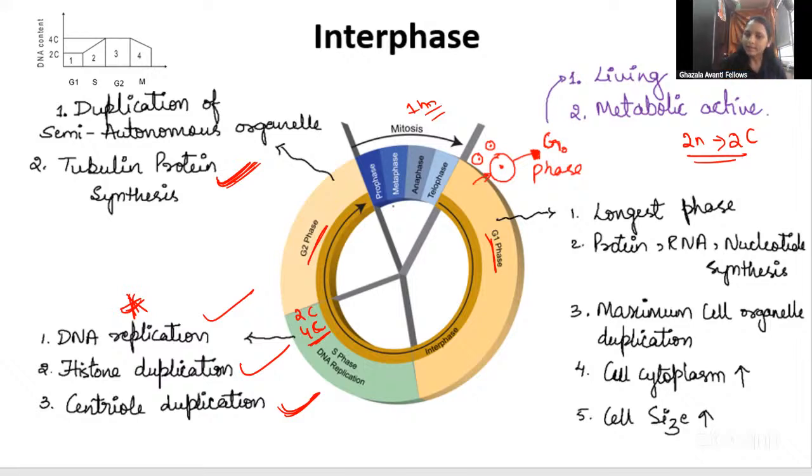Then coming to the mitosis, you know that in the mitosis there are two phases. One is the karyokinesis and another one is the cytokinesis. In the karyokinesis, we can see these phases: prophase, metaphase, anaphase, and telophase.